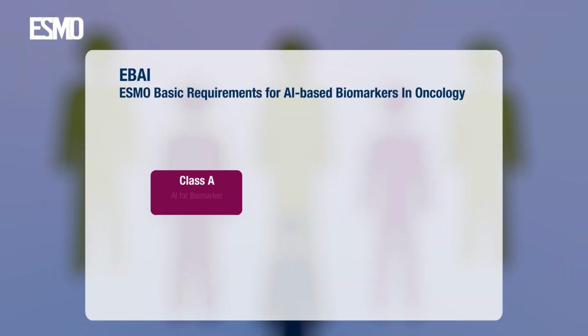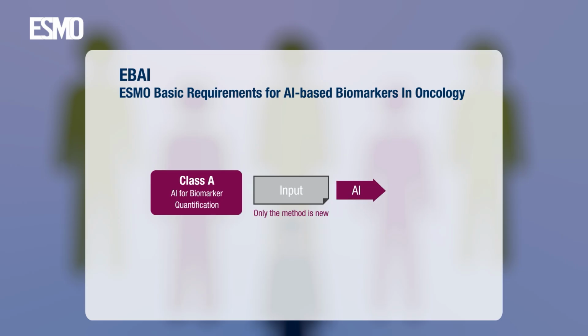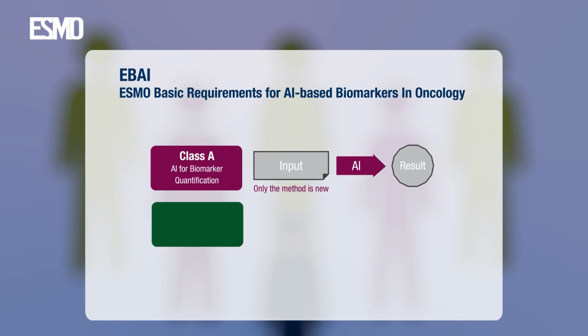We have classified AI biomarkers in three classes. Class A is the quantification of the biomarker by AI. And here, as an example, we have the PD-L1 quantification automatically from immunohistochemistry slides. And here, the input is the same that a human operator will use. The method is new because it's based on AI, but the output is also similar to what the human operator is actually obtaining.